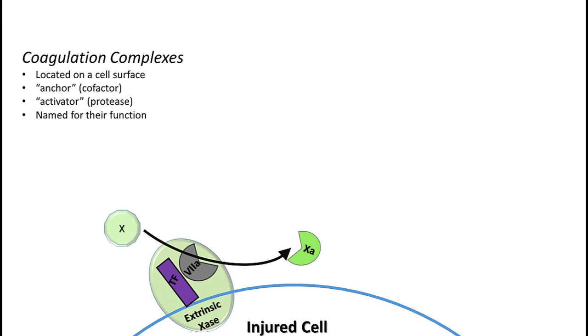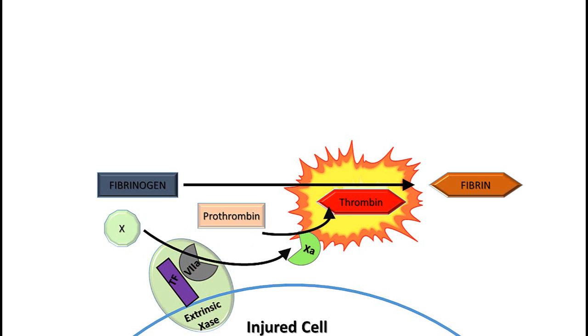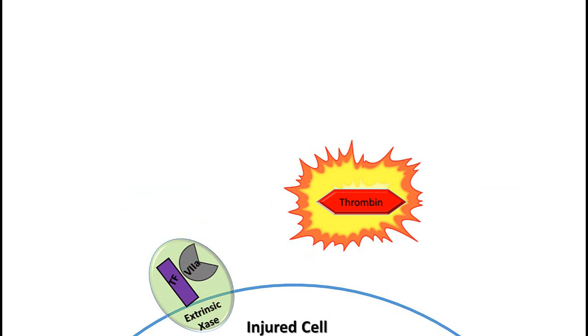Its role, as its name implies, is to generate activated factor 10. This activated factor 10 can activate a small amount of prothrombin to thrombin. Thus, we can see that the spark we have been referring to is truly the activity and influence of the extrinsic tenase, which is expressed on the surface of injured tissue to generate an initial amount of 10A to then form thrombin. Thrombin then can cleave fibrinogen into fibrin. But we know thrombin has a second role to activate a platelet.